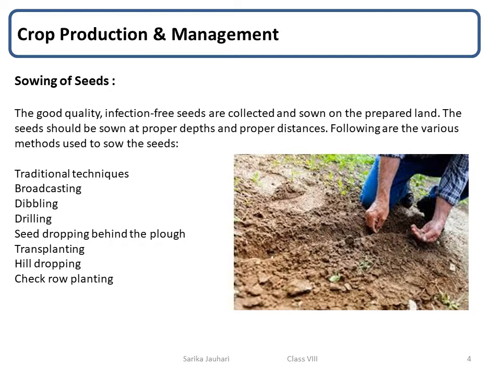Appropriate distance between the seeds is necessary to avoid overcrowding of plants. This allows plants to get sufficient sunlight, nutrients, and water from the soil.